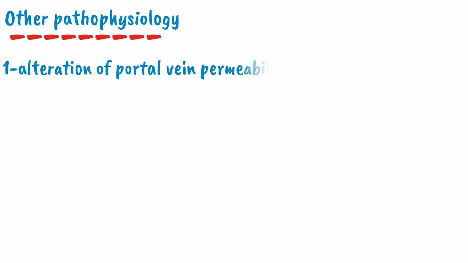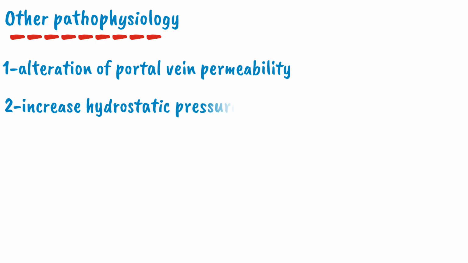Apart from this, other factors also contribute to the formation of ascites, such that portal hypertension will alter the permeability of the portal vein. So there will be accumulation of fluid in the peritoneal cavity due to the altered permeability. Other than this, due to the increased hydrostatic pressure, there will be formation of ascites, and low albumin, which occurs as a result of cirrhosis of liver, can also contribute to the formation of ascites in cirrhosis of liver with portal hypertension.